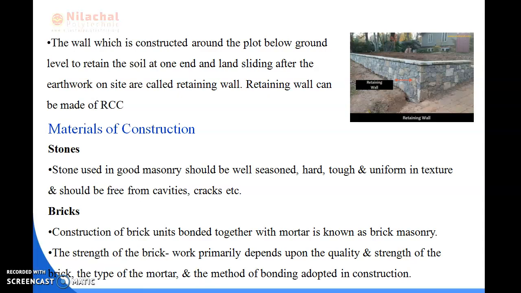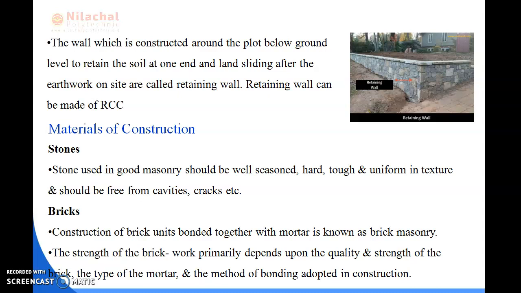So next is bricks. Construction of brick units bonded together with mortar is known as brick masonry, and the strength of the brick work primarily depends upon the quality and the strength of the brick, the type of the mortar and the method of the bonding adopted in construction.